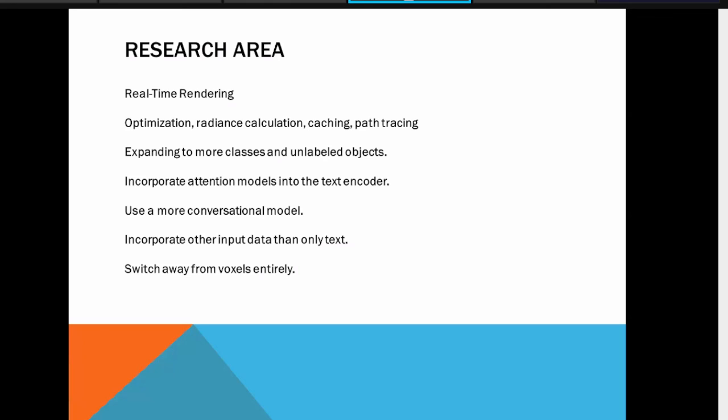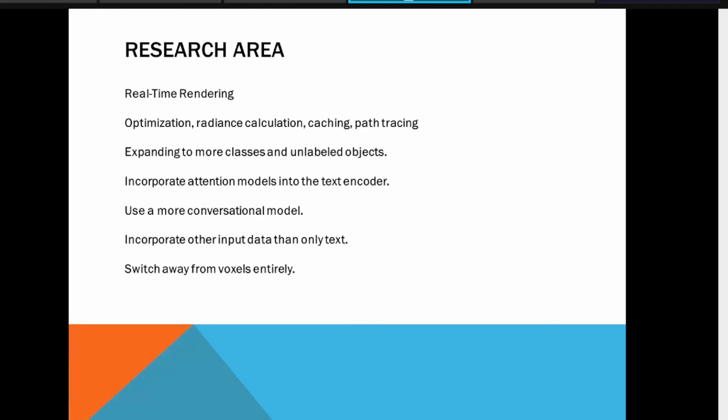Incorporate attention models into the text encoder. You can add more and more strategies into the encoder where you are converting the text into vectors. Use a more conversational model. With respect to dynamic commands, you should be able to control and operate those models, so that language you can develop.